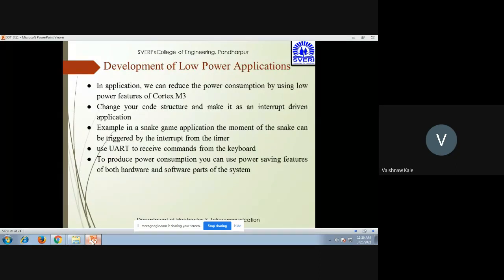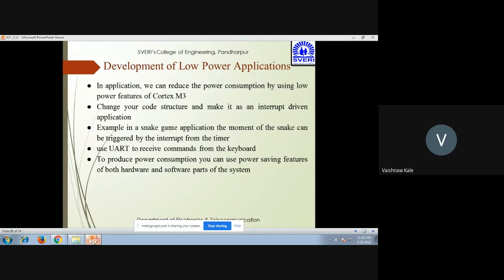And the development of low power applications. In applications, we can reduce the power consumption by using the low power features of the Cortex M3. That is, change your code structure and make it an interrupt driven application. For example, in a snake game application, the movement of the snake can be triggered by an interrupt from the timer.